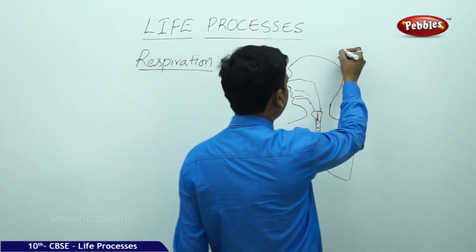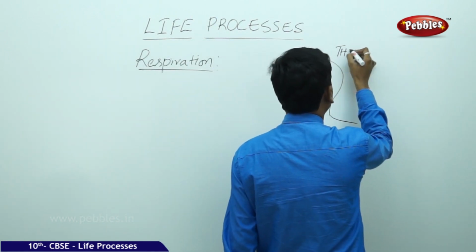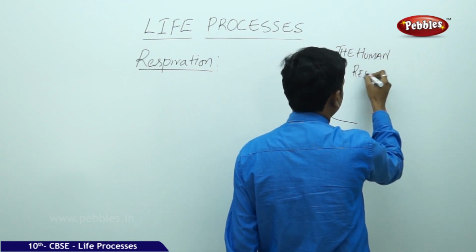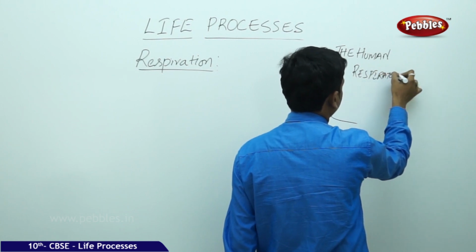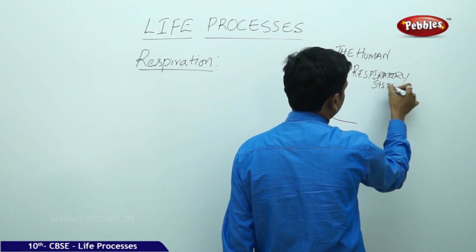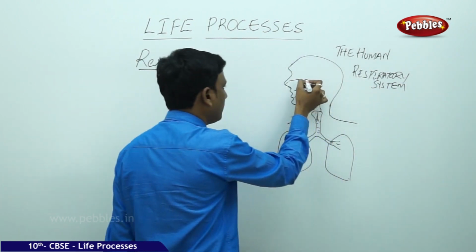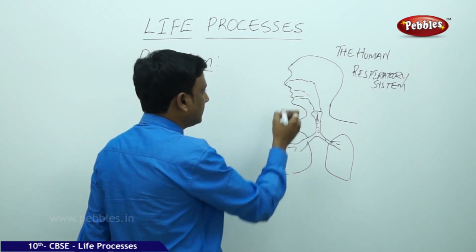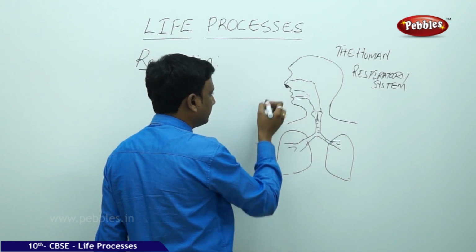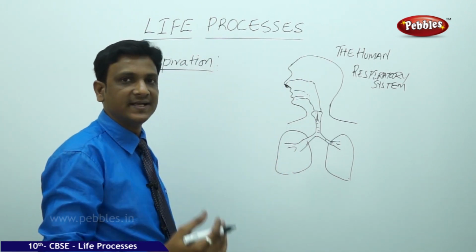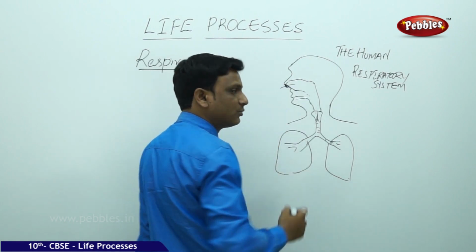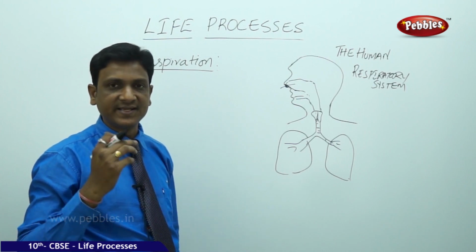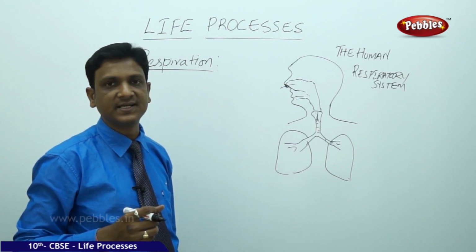If we observe the human respiratory system, it has different parts. Let us see how the oxygen enters and is diffused here. The air which contains oxygen, oxygenated air, enters our body through the nostrils. We have a pair of nostrils. The air passes through these nostrils. Inside the nostril we have some hairs to filter the dust and insects.